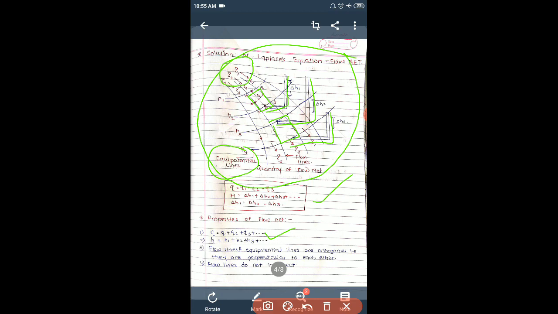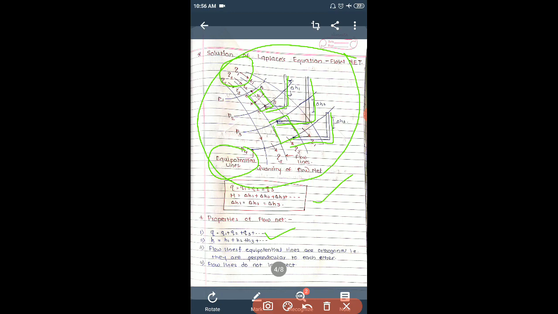Then potential head, also known as head drops, H1, H2, H3 between any two adjacent equipotential lines are equal, and the total drop is capital H equal to H1 plus H2 plus H3. Then flow lines and equipotential lines are orthogonal, that is, perpendicular to each other. This is a very important assumption.